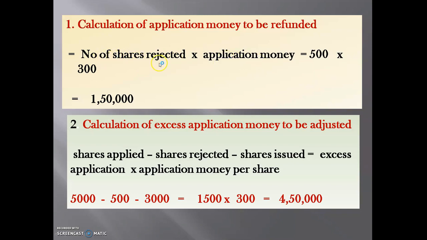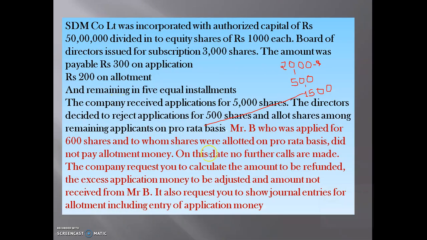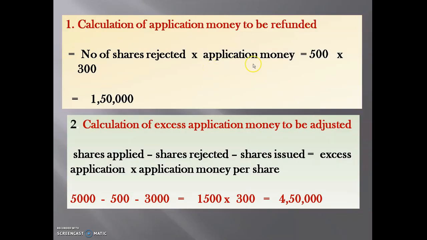Here the number of shares rejected is 500 and application money per share is 300. Multiply these both, it will come 1,50,000. Here the company is going to refund 1,50,000 on 500 shares.